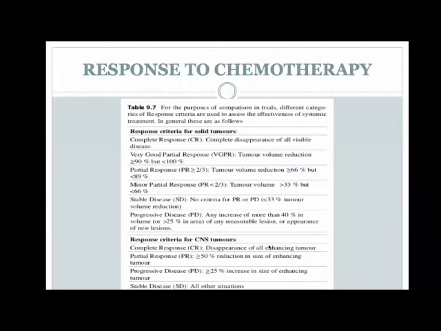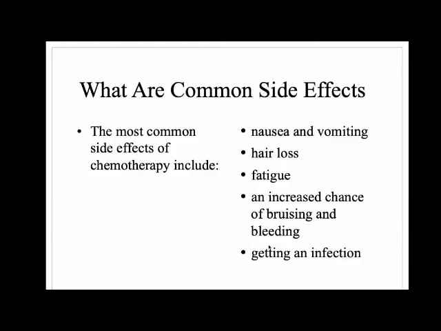Why do you need to know the response to chemotherapy? One, of course, in the case of surgeons, you want to know whether the tumor has shrunk significantly enough for you to operate. Also, to prognosticate: when you are giving the chemotherapy and operating, you need to prognosticate how the patient has responded to your treatment. For CNS tumors you can see the details of response criteria later, but the response criteria for solid tumors is something you should have an idea about.